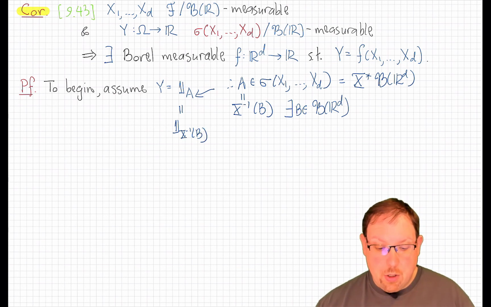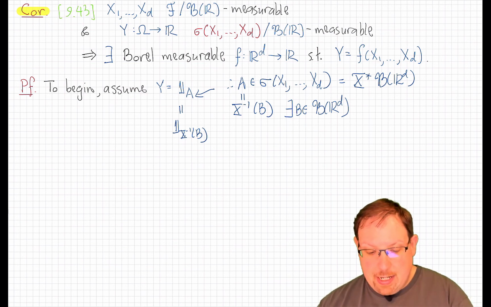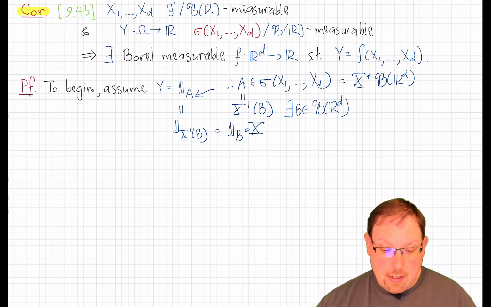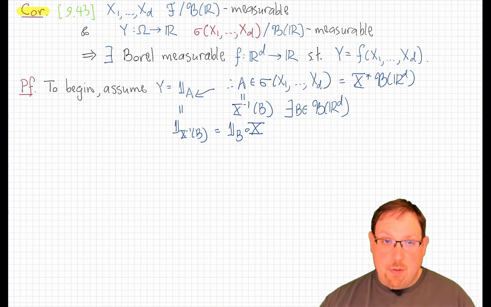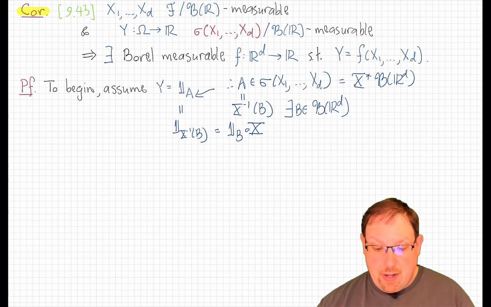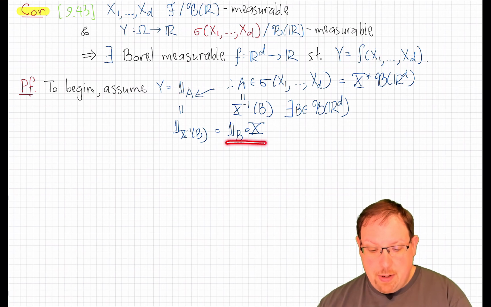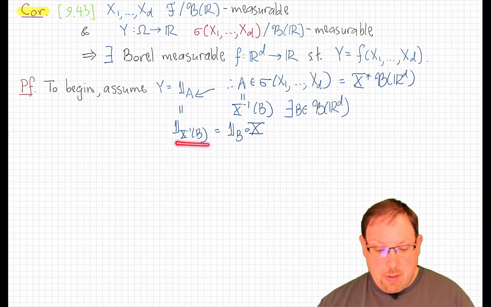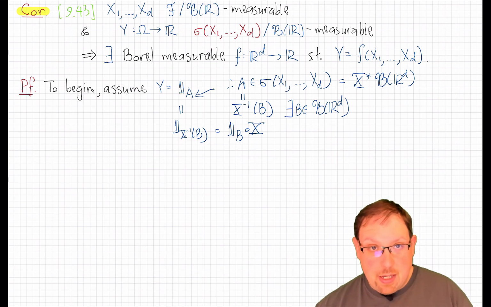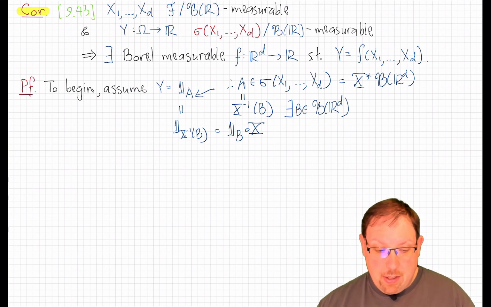And here's the trick. We note that the indicator function of the preimage of B can be written instead as the indicator function of B composed with x. You just have to check that both of these say the same thing. On this side, we take any point in omega, we map it to x of omega, which is now an arbitrary point in the image of x, and we decide whether that point in the image of x is in B or not. Now over here, we're starting with a point in omega and checking to see whether it is in the image of B or not. So these give the same value.